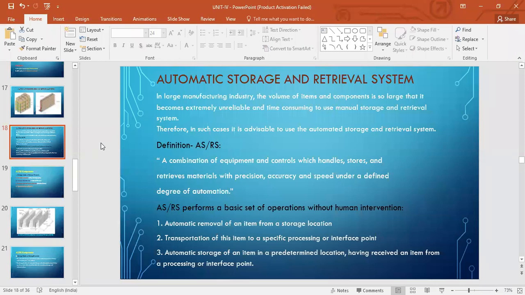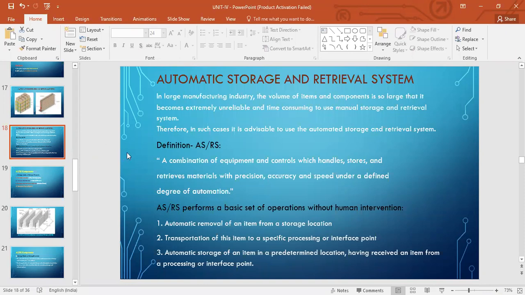So that is why it is unreliable and time consuming to be able to identify which part is where, and to be able to retrieve it and give it to either the workstation or send it out for shipment, right? It becomes very difficult. Manual storage and retrieval systems, that's the problem with them. So therefore, in such cases, it is advisable to use the automated storage and retrieval systems. Okay.